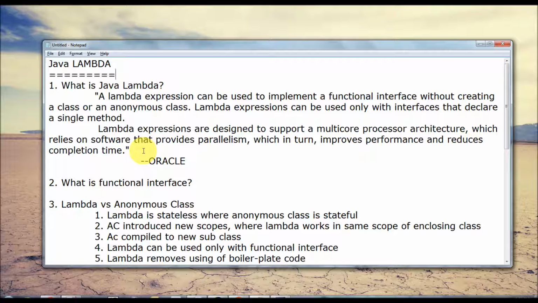We already have functional interfaces from the past. Runnable is a very famous functional interface which has only one method called run. So Lambda expressions can be implemented without creating a class or anonymous class. Yes, till now, even for this functional interface, the Runnable interface, to implement the run method, we need to create an anonymous class. But with the help of a lambda expression, we no longer need to create an anonymous class.